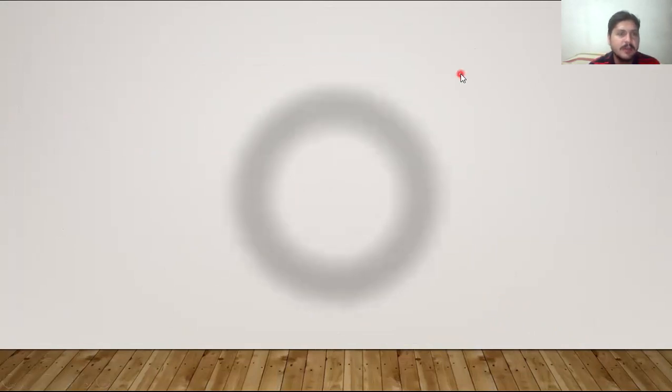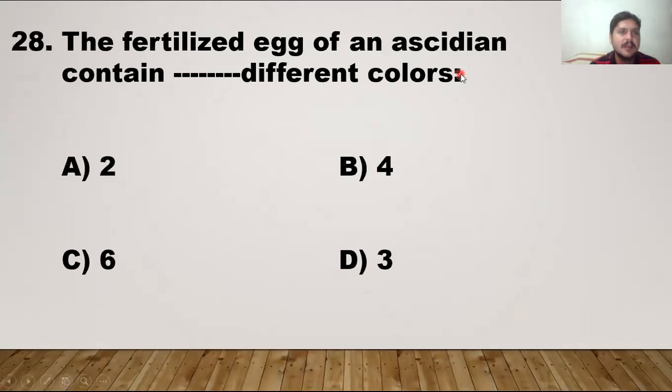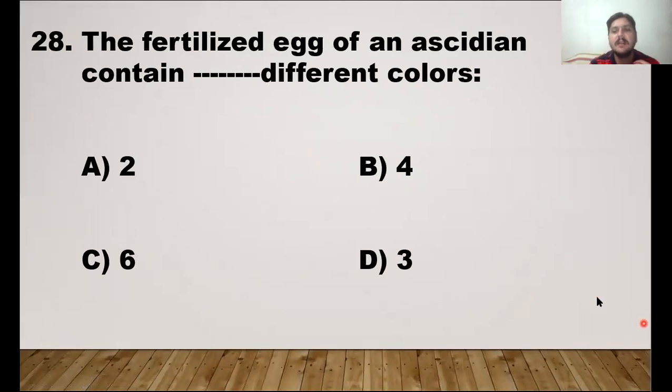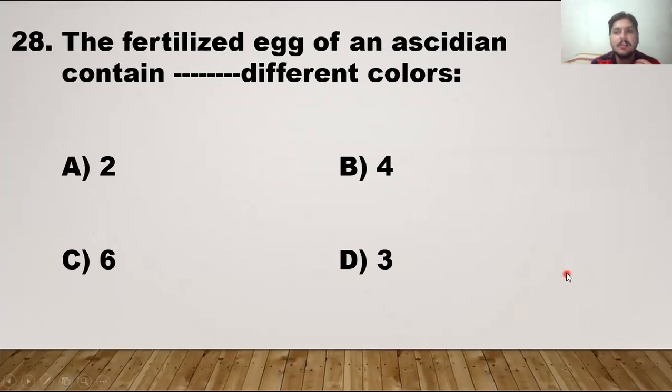So the next MCQ number 28. The fertilized egg of an ascidian contains blank different colors. It contains 4 different color cytoplasm. It includes the white color cytoplasm, the gray vegetal cytoplasm, the gray equatorial cytoplasm, and a clear cytoplasm.